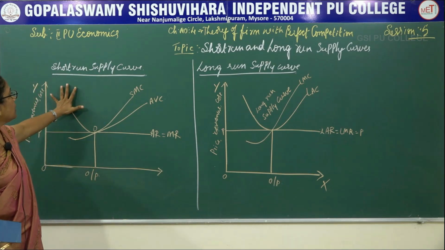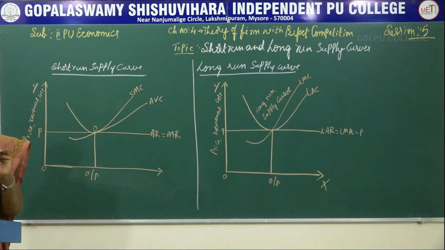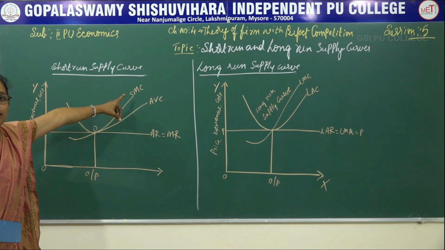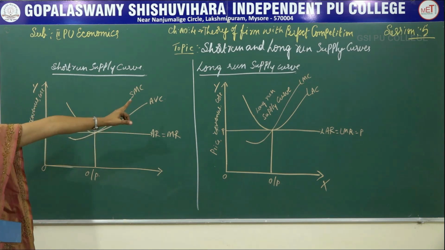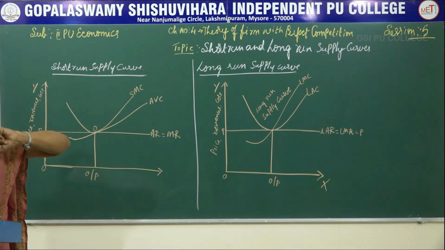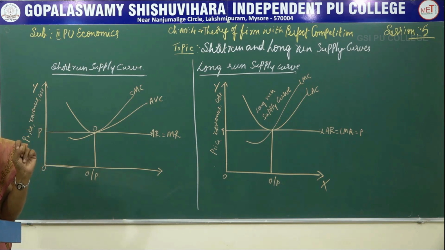Now let's see the short run supply curve of the theory of firm under perfect competition. The short run supply curve is nothing but the rising part of the SMC, short run marginal cost curve, above the average variable cost. The price should be either equal to or more than the average variable cost. So it is the rising part of the SMC over the AVC, together with zero output